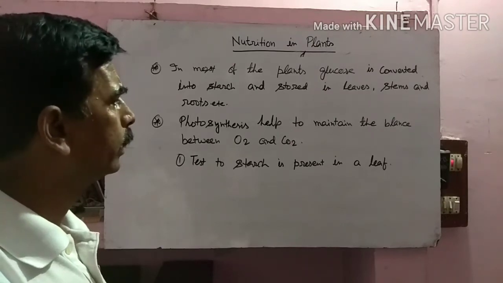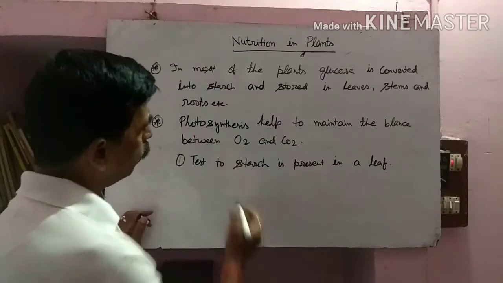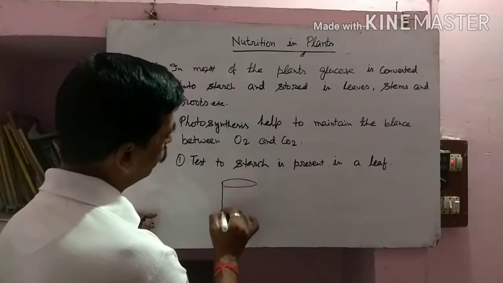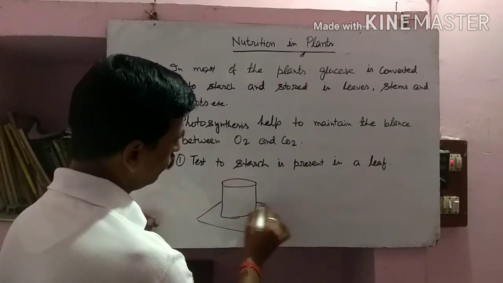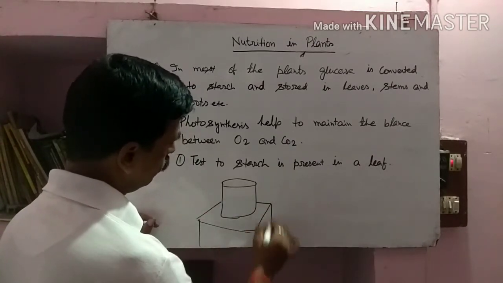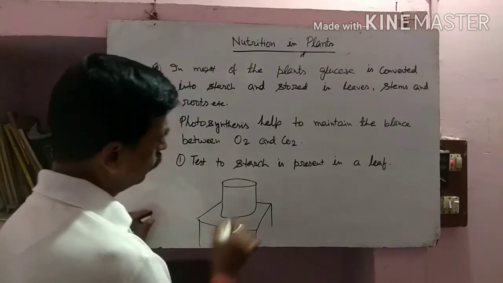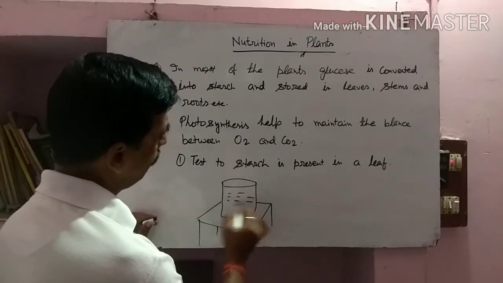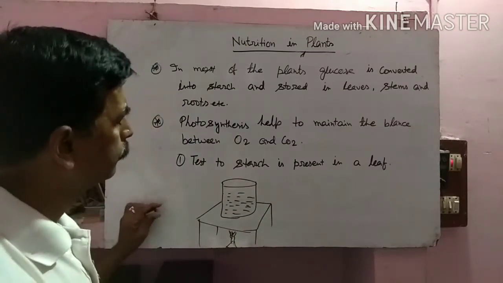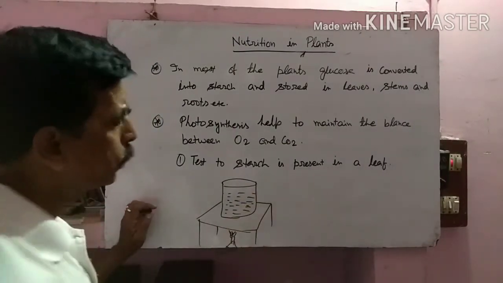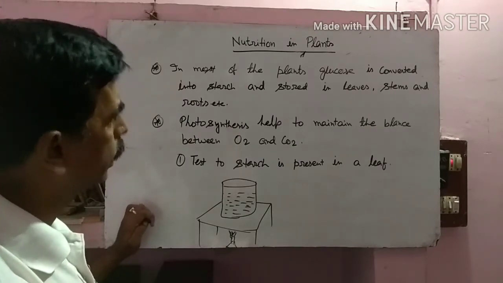So how can we test whether a leaf has starch or not? It's very easy. First of all, take a beaker and fill it with water. Pluck a leaf of a plant which is exposed to sunlight, meaning that the leaf must have starch in it.